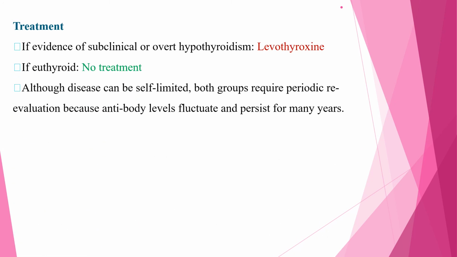When we see treatment of acquired hypothyroidism, if evidence of subclinical or overt hypothyroidism is there, L4 or levothyroxine is used, and if the patient is at euthyroid state, it needs only follow-up, and currently no treatment is needed. Although these can be self-limited, both groups require periodic re-evaluation because antibody levels fluctuate and they persist for many years.